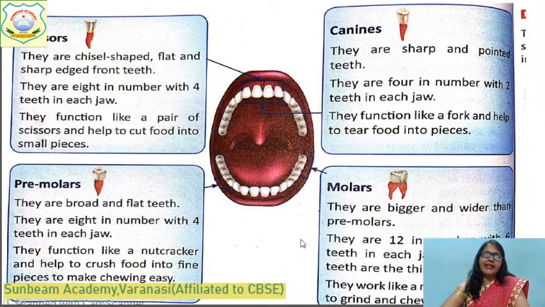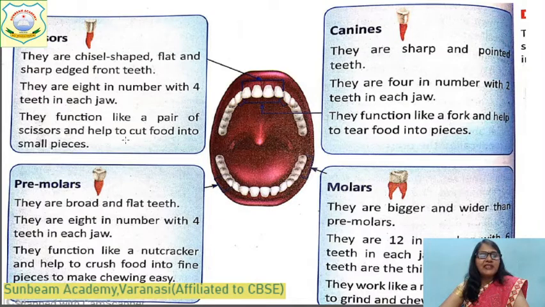Okay, here in detail you read. What are incisors? They are chisel shaped, flat and sharp edged front teeth. They are 8 in number with 4 teeth in each jaw. They function like a pair of scissors. That's why they are called incisors. The sound is produced like scissors, and they help to cut food into small pieces.